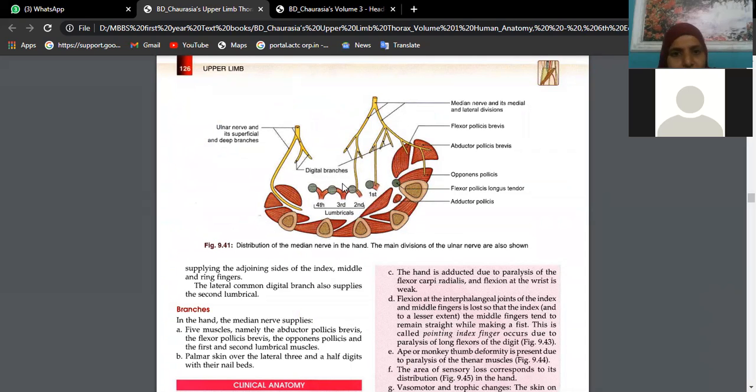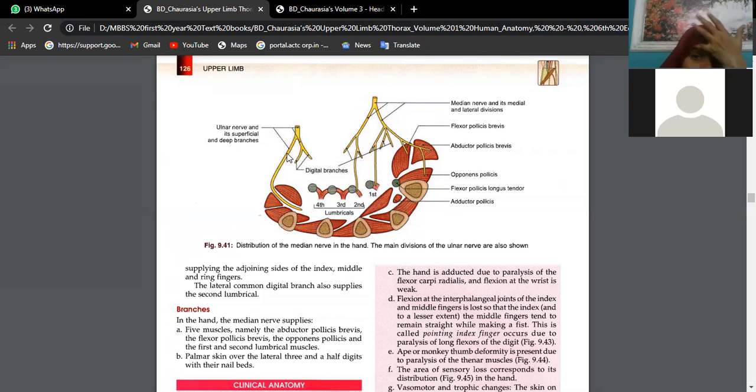Abductor pollicis brevis, flexor pollicis brevis, opponens pollicis, AFO. Similarly, here also we have abductor digiti minimi, flexor digiti minimi, then opponens digiti minimi, AFO. Then it supplies only first and second lumbricals, because third and fourth lumbricals are... sorry, it is supplying only third and fourth lumbrical, beta, ulnar nerve.